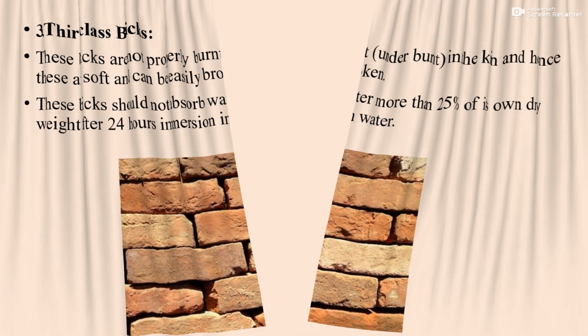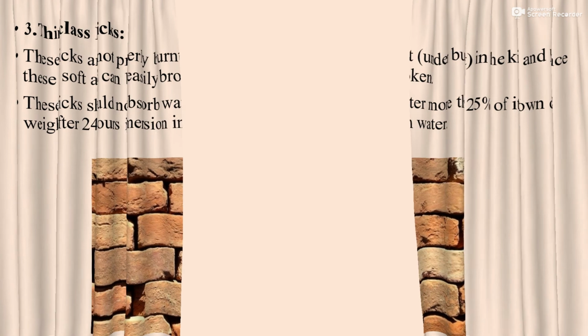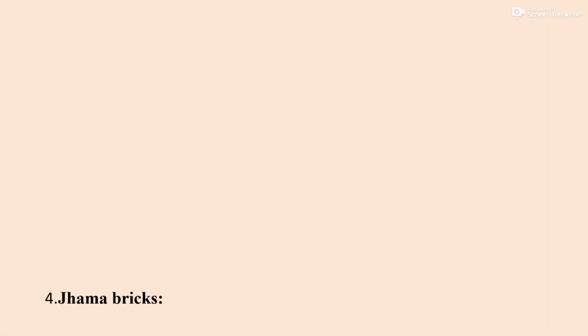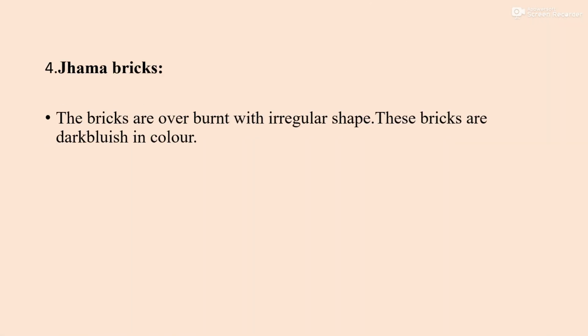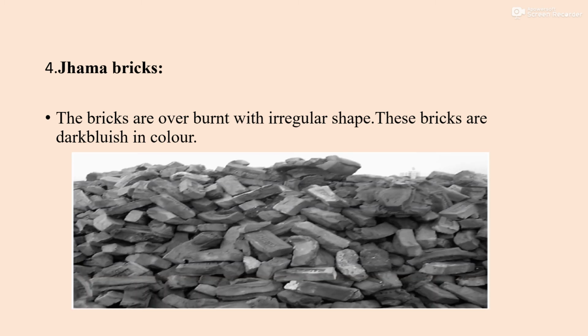So moving to the last class brick, that is fourth class brick or Jamma brick. These bricks are overburnt with irregular shape, and these bricks are dark bluish in color. See here, it is overburnt, somewhat bluish blackish color.